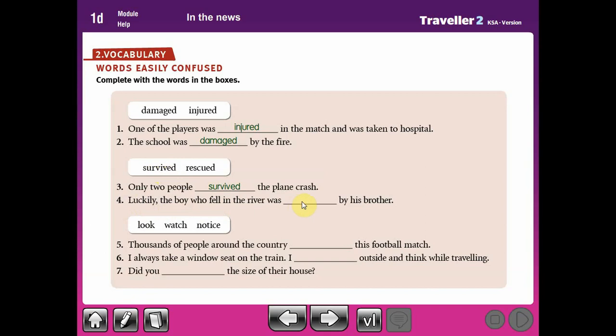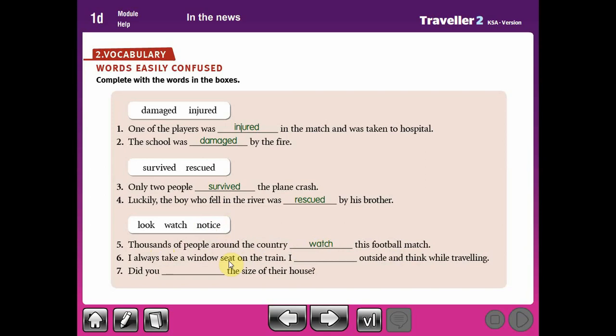Luckily the boy who fell in the river was rescued. Look, watch, and notice. You look at something or you look for something, but you watch for a longer time. You watch a movie, you watch a match. And notice means to become conscious of something. Thousands of people around the country watch this football match, I'm talking about the football match. So, watch.